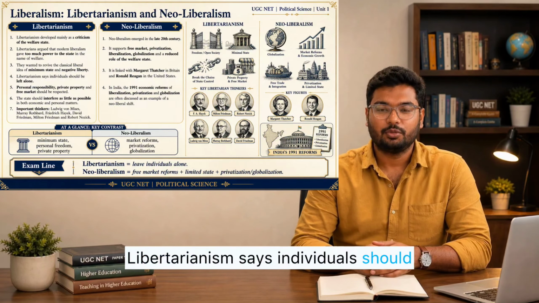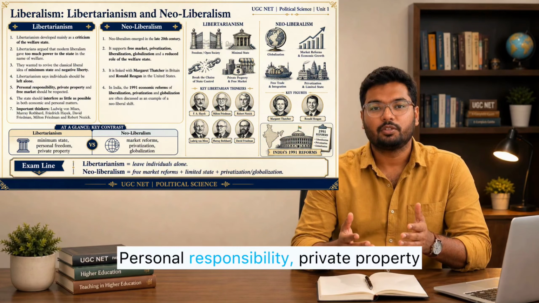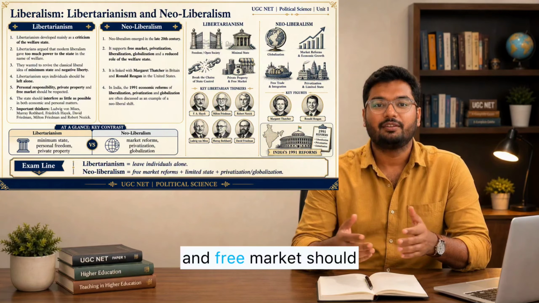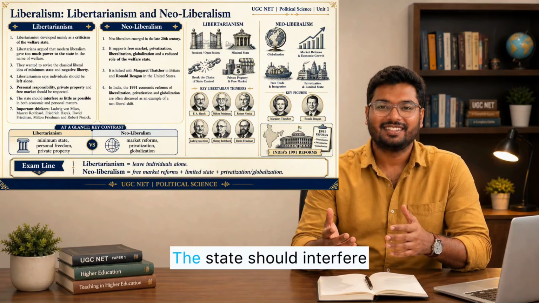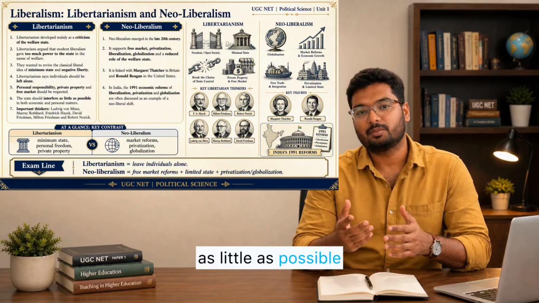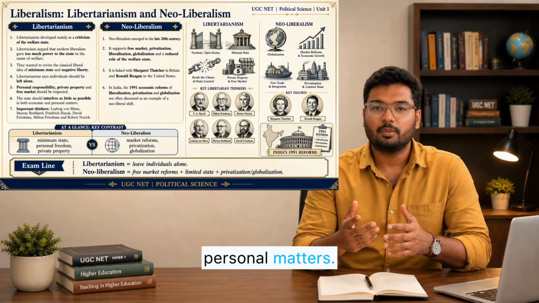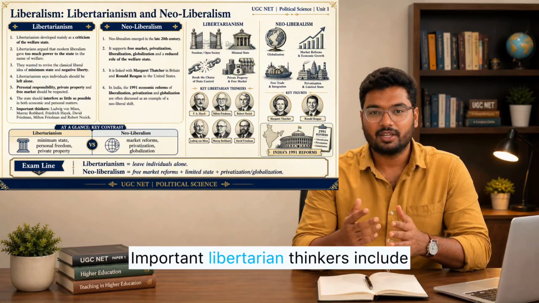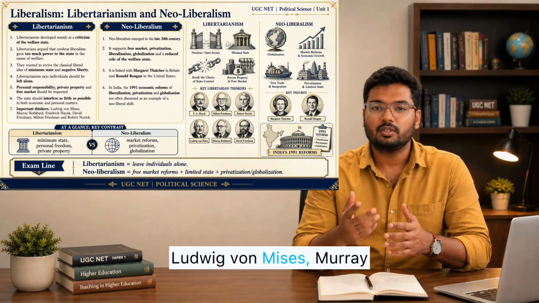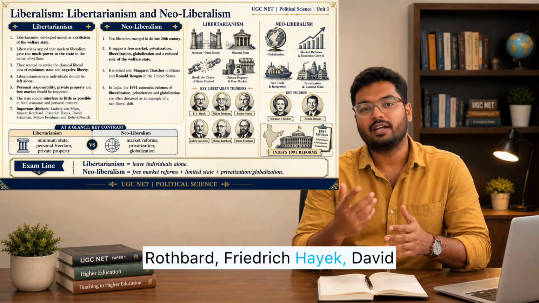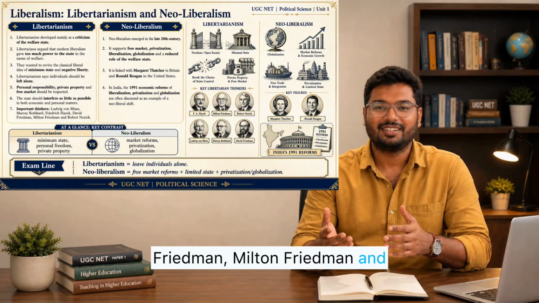Libertarianism says individuals should be left alone. Personal responsibility, private property, and free market should be respected. The state should interfere as little as possible in both economic and personal matters. Important libertarian thinkers include Ludwig von Mises, Murray Rothbard, Friedrich Hayek, David Friedman, Milton Friedman, and Robert Nozick.